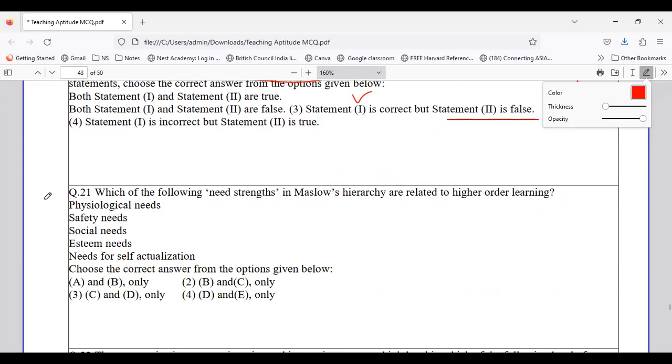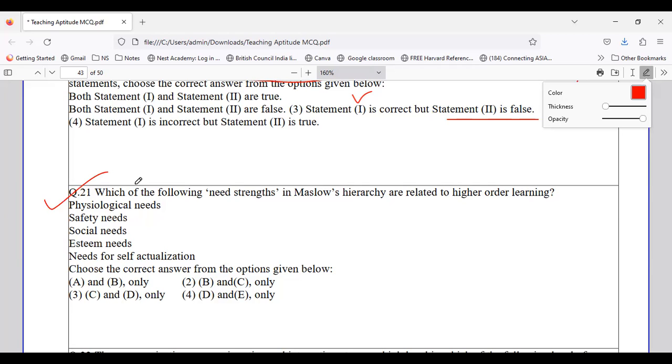Okay. Now going to question number 21. Which of the following needs strength in Maslow's hierarchy are related to higher order learning? So they have given you Maslow's theory. Maslow's theory is a theory about desire. So it is physiological needs, safety needs, social needs, esteem needs, and need for self-actualization. So these are the components. Now it talks about what? It talks about the strengths, need strength.